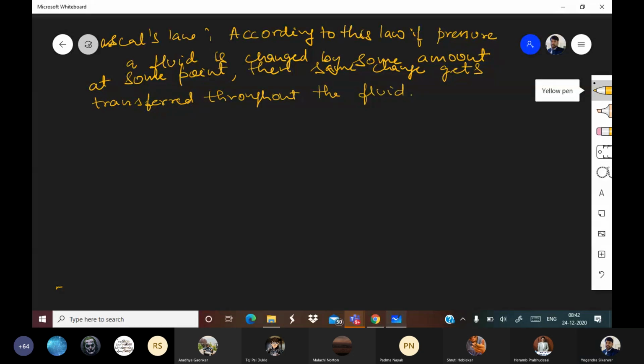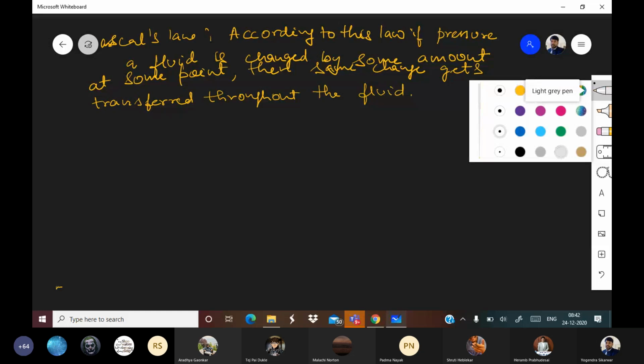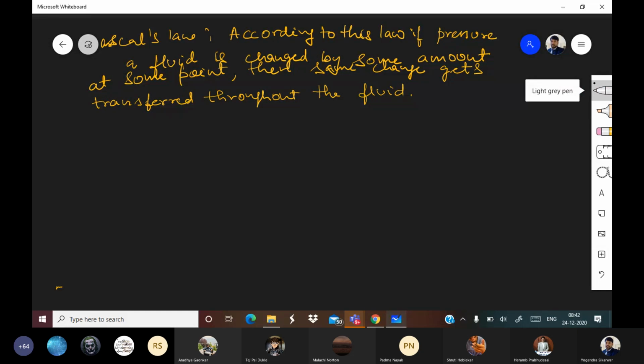Fluid. Okay, this is Pascal's law. Basically, suppose you are in a room, try to understand. If you are changing the room's pressure by some amount at some point, then the same change happens everywhere.